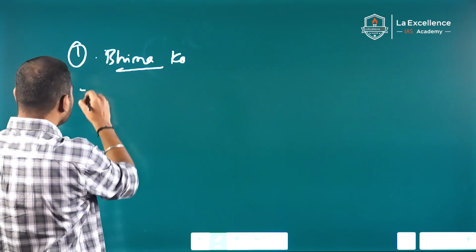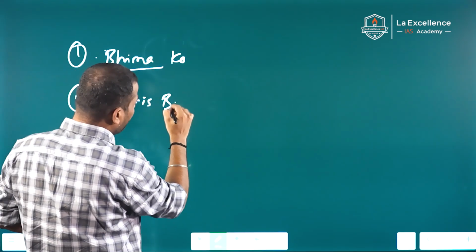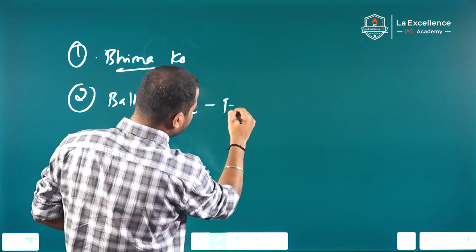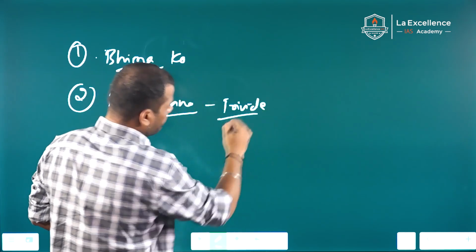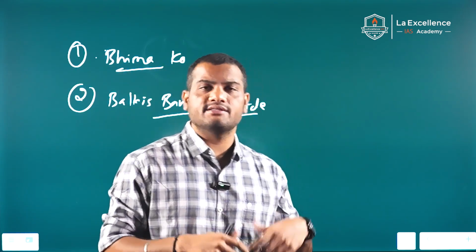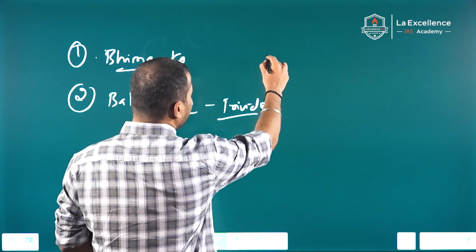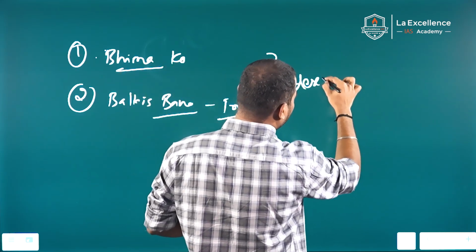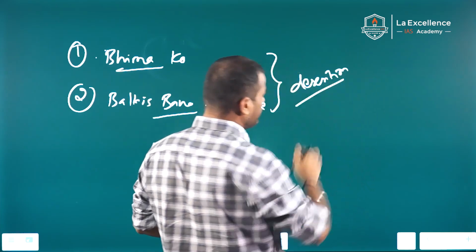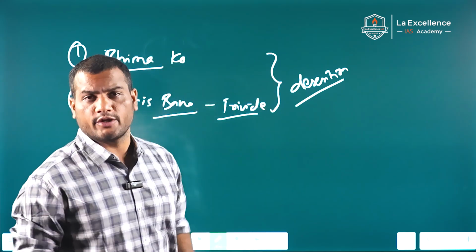And also in the Bilkis Bano case, Justice Trivedi recused himself without giving any reasons. It is not mandatory to give reasons; it is at the discretion of the judge.